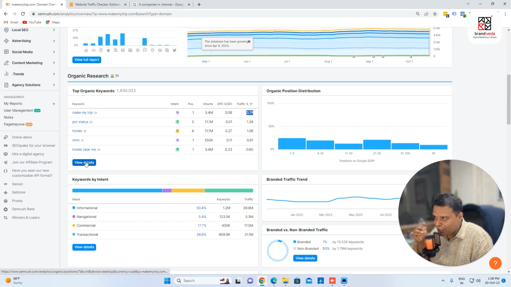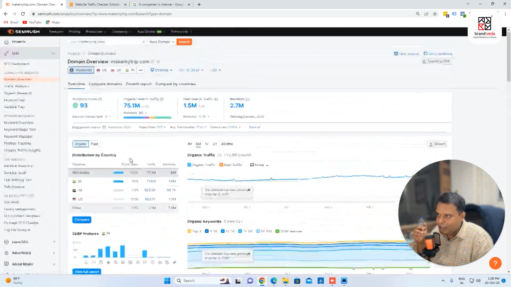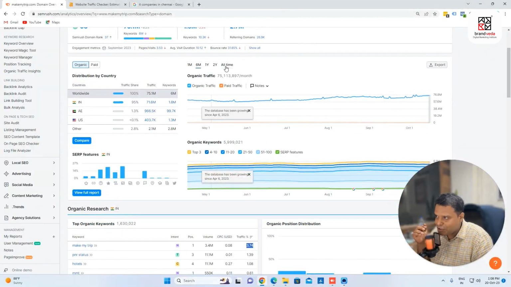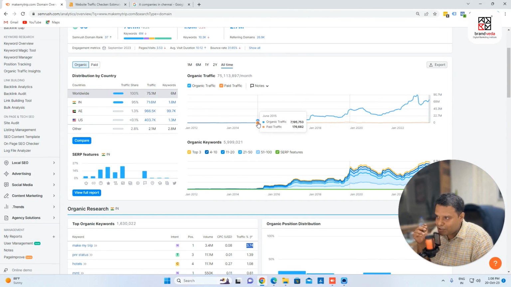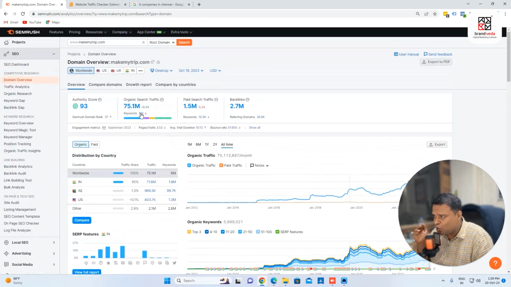If I click on view details, I'll show it to you. Let's check this for all time. You see that the data starts from 2015, and they started increasing their organic traffic. So I get to know that they're working a lot. You can see that in April 2023 they had huge traffic, then some dip, and then they are again increasing.